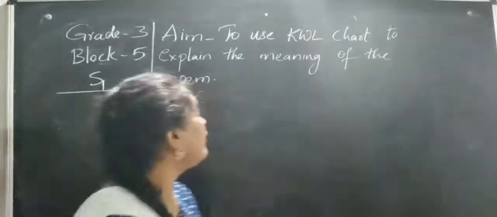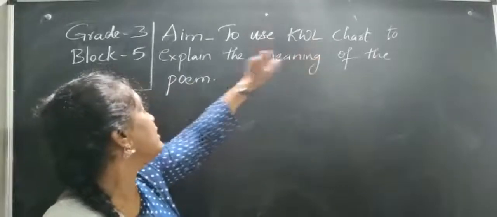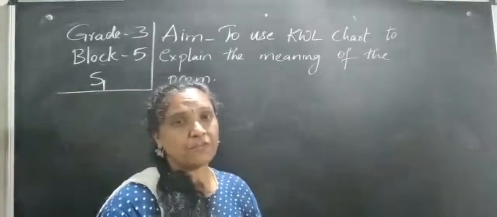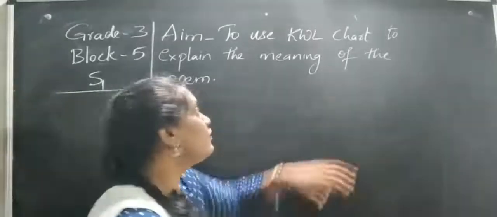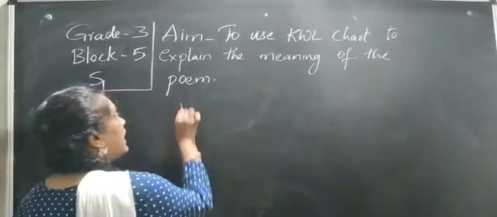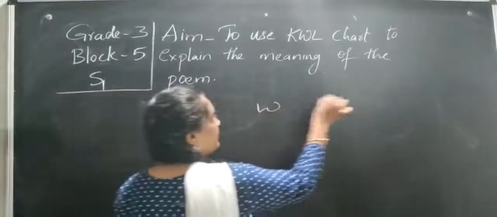So actually today our aim is to use a KWL chart to explain the meaning of the poem. We want to explain the meaning of the poem on our own. For that we want to use a KWL chart. What is the meaning of this KWL chart?